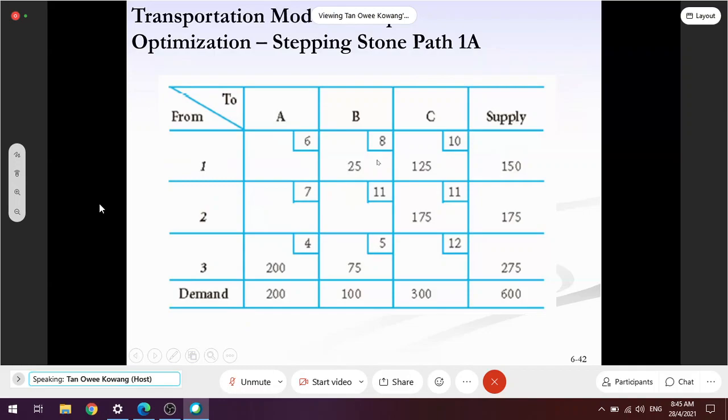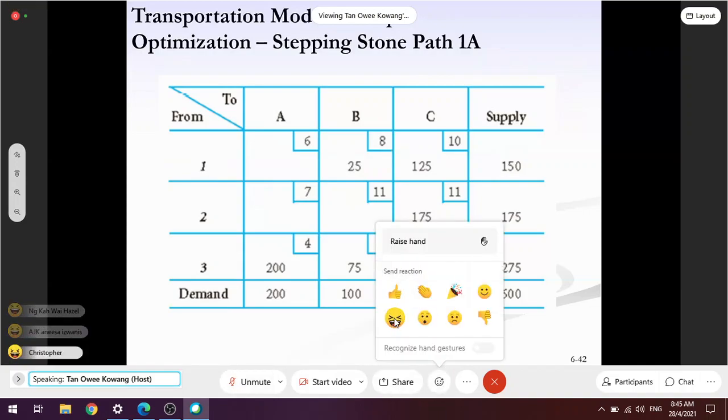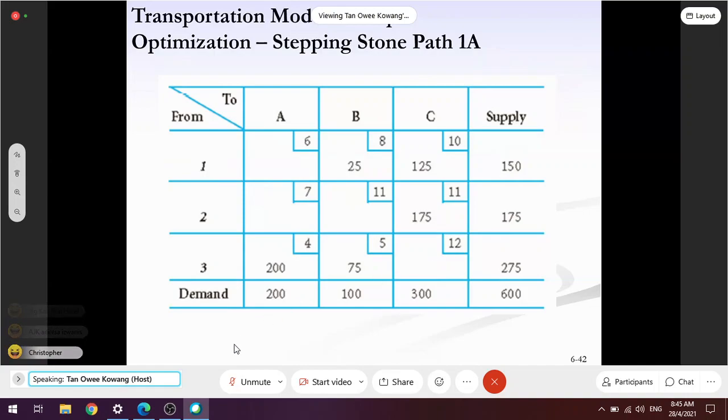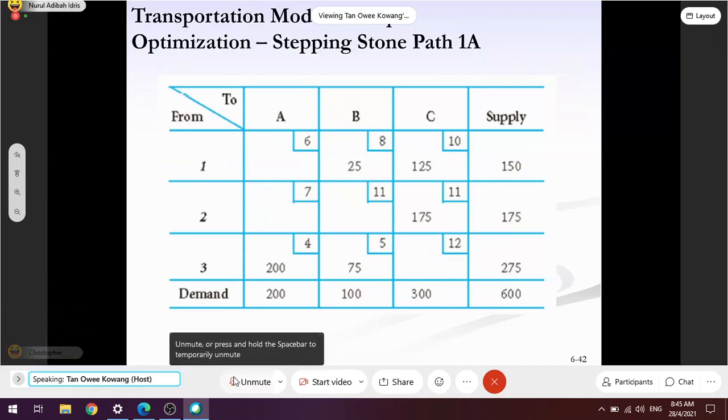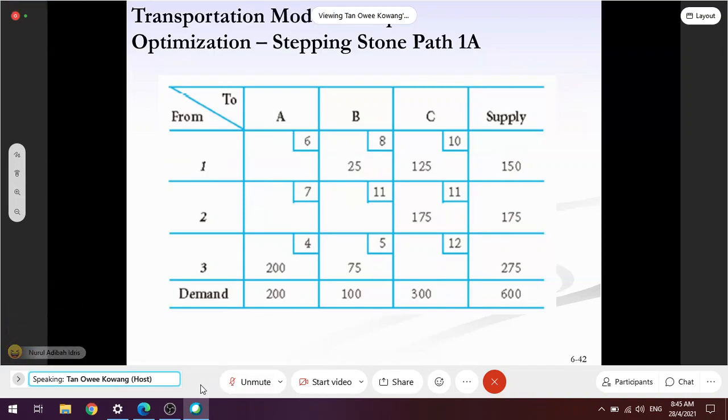If I teach this chapter face to face, every time I have to draw this box on the whiteboard. You get what I mean? Every time I want to do it, I have to draw this box. Wow, this time I feel that, even though I did not teach this for a couple of semesters, I remember 3 or 4 semesters back when I taught transportation, it was troublesome, every time I needed to draw the box on the whiteboard. This time no need, is it? Okay, I just erase it.